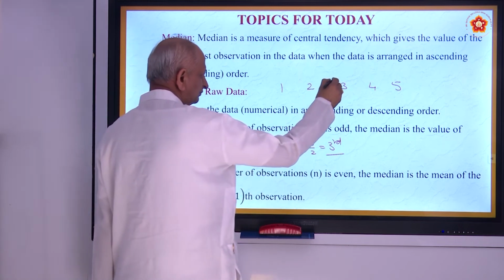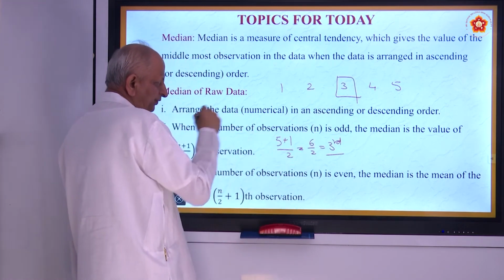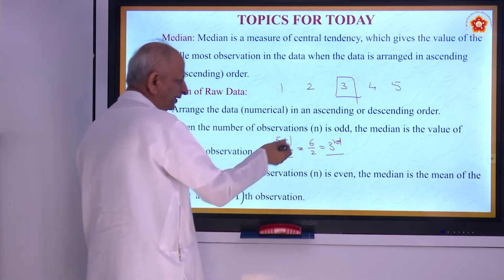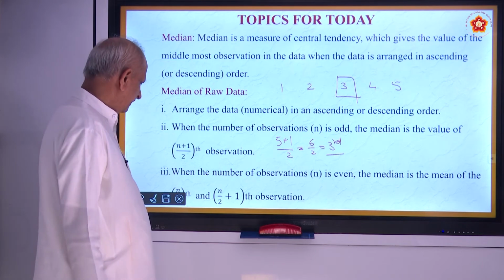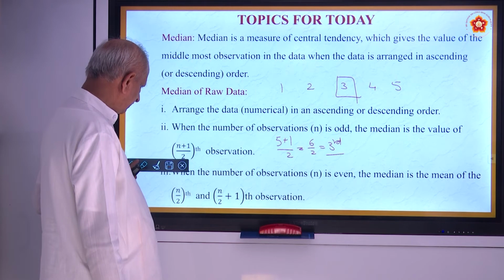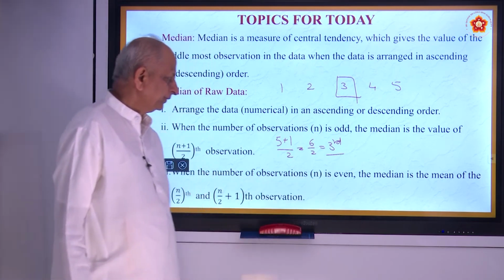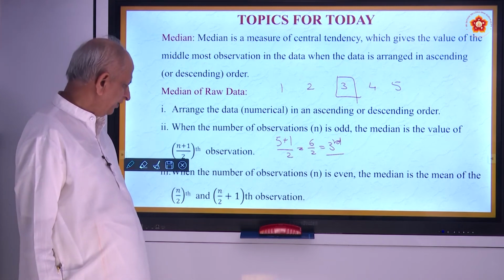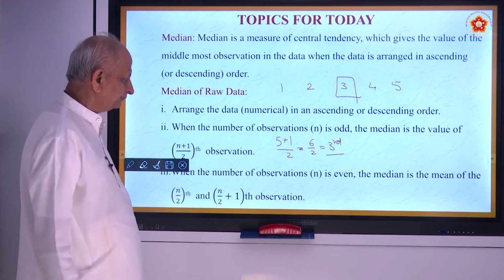In this third one, how do you get it? Here n is (5 plus 1) by 2. And suppose the number of observations n is even, the median is the mean of the n by 2 and n by 2 plus 1 observation.